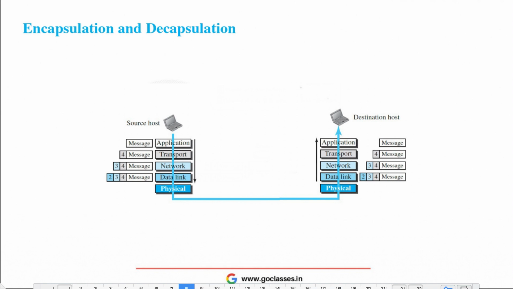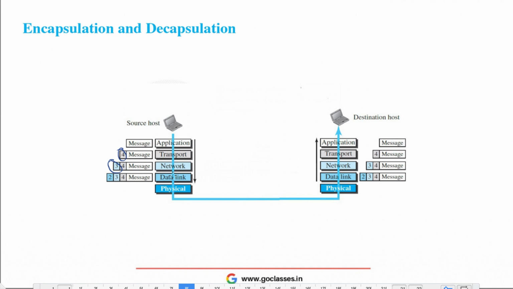So every layer adds its own header to the packet. The application layer generates a message. That message gets encapsulated by the transport layer, and the transport layer adds its own header.